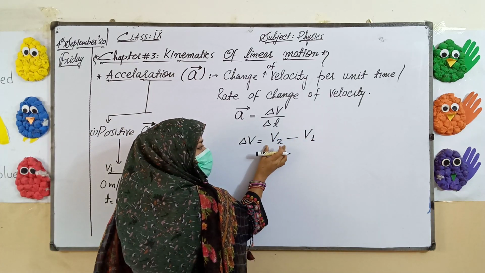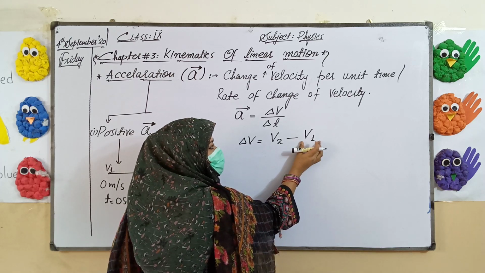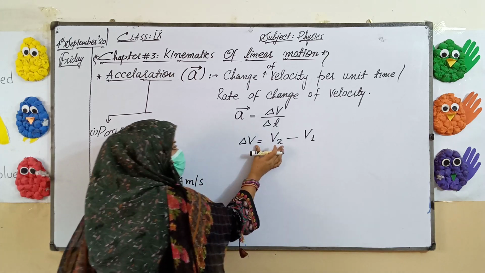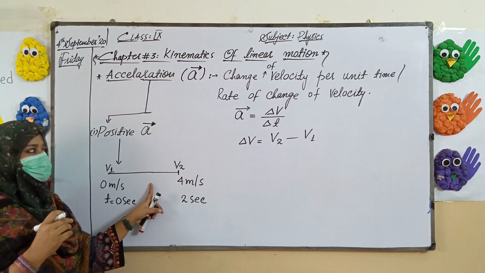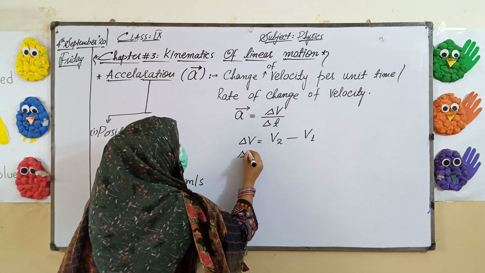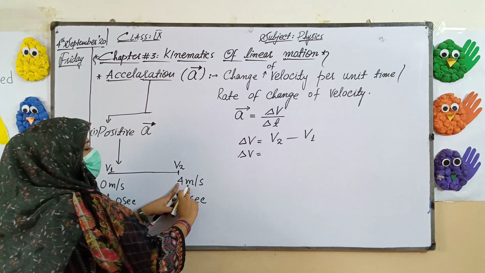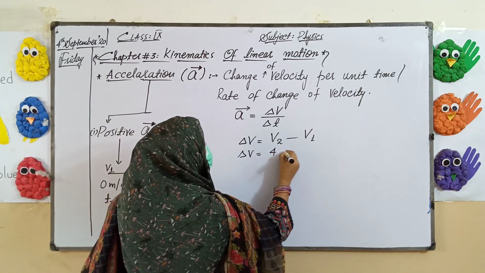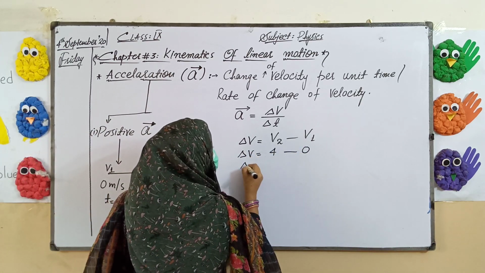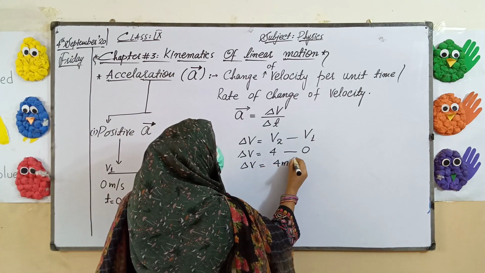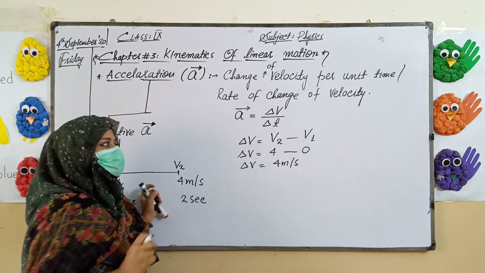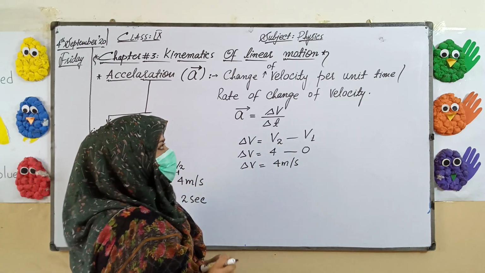If I find out the difference according to the given example, delta V is equals to V2 which is 4 minus V1 which is 0. So delta V is 4, which means the change in velocity is 4 meter per second.